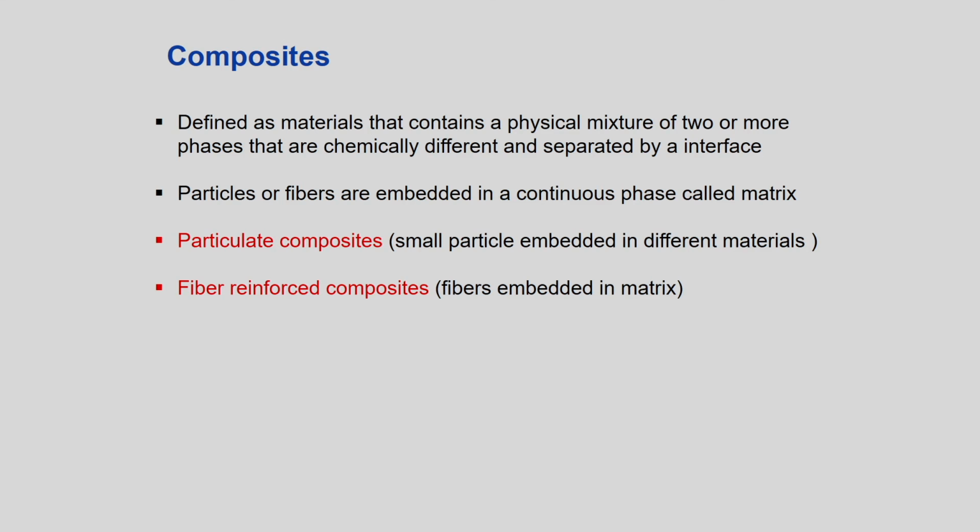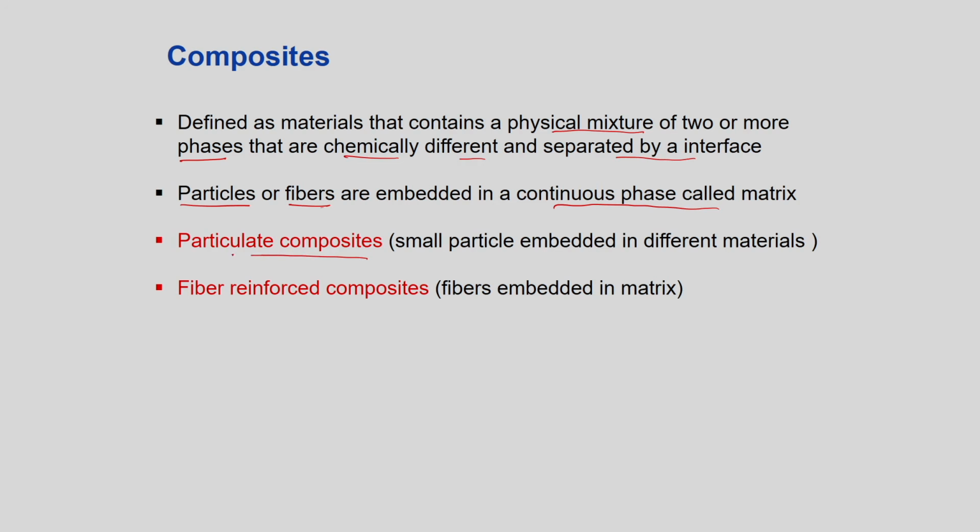Now, composites. We come to the new material which are called composites. Composites are defined as materials that contain a physical mixture of two or more phases that are chemically different and separated by an interface. What are those two different phases? Let us say you have particles or fibers which are embedded in a continuous phase called matrix. So, you may have, let us say, carbon fibers. Let us say you have a carbon fiber and you put that in, let us say, a thermosetting polymer. So, it will be a composite.